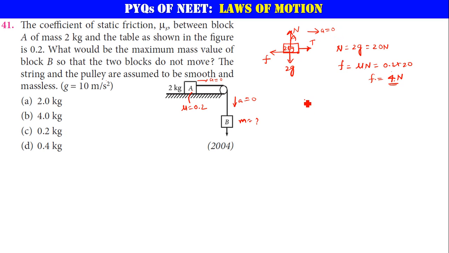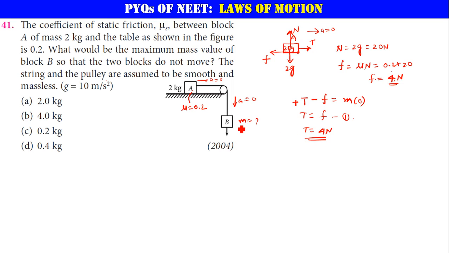So tension T is in the acceleration direction, minus F is in the opposite direction. Whatever forces are acting in the direction of acceleration get plus. So T minus F is equal to mass times acceleration. Acceleration is anyway 0, so here T should be equal to F because the right hand side is 0. Keep it as equation 1. You know that F is equal to 4 newtons, so tension will also be 4 newtons here.